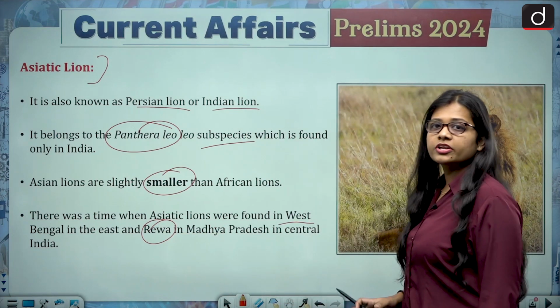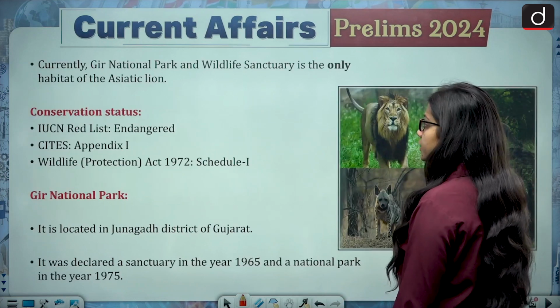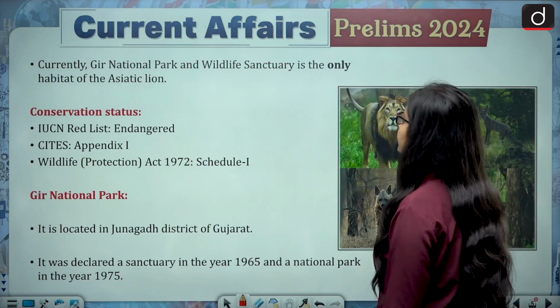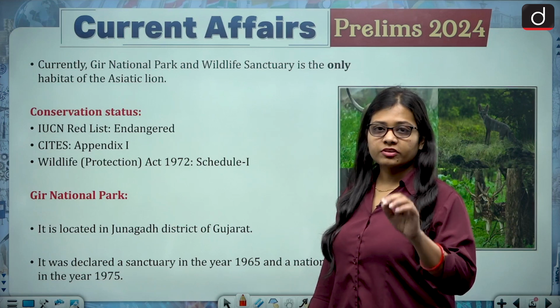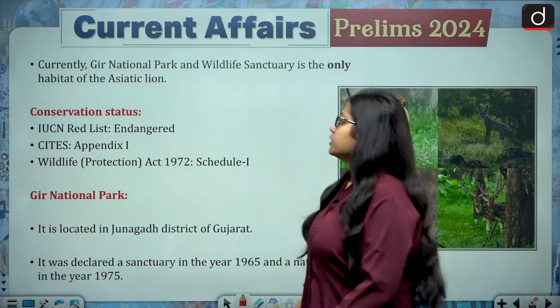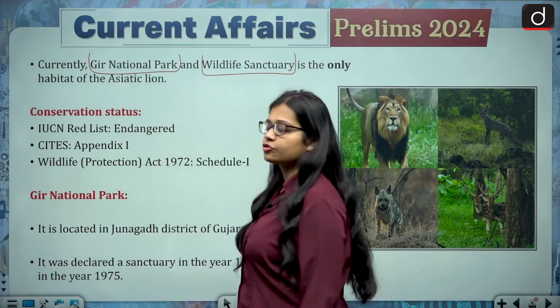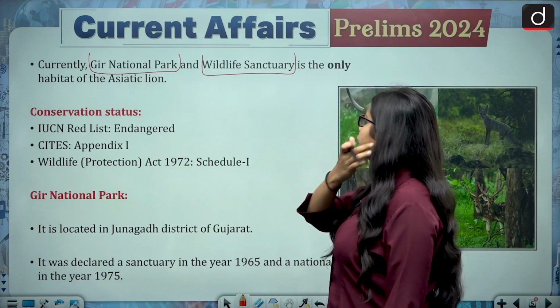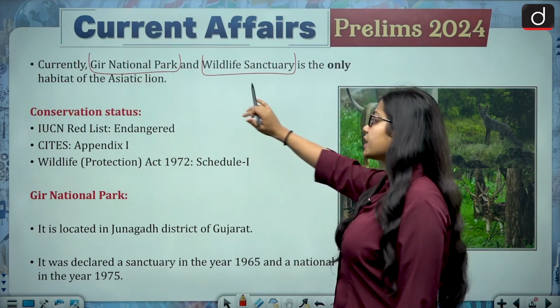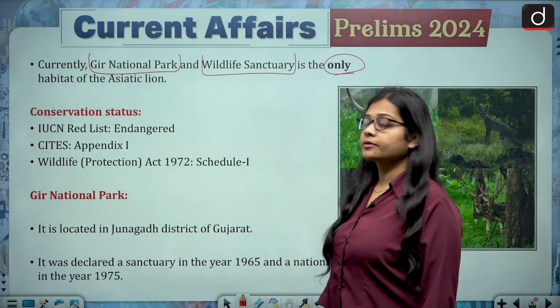Now they are not found in Rewa of Madhya Pradesh or in West Bengal. Currently, Gir National Park and Wildlife Sanctuary is the only habitat of the Asiatic lion. Now this is an important point, that Gir is both a national park and a wildlife sanctuary.